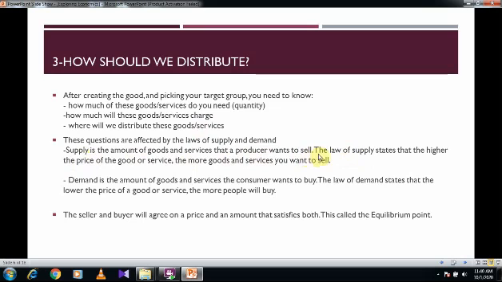There is a certain law called the law of supply. The law of supply states that the higher the price of the good or service, the more goods and services you as a supplier would want to sell. I own a factory of cotton or cloth, just like we said. I am producing cotton pieces, shirts.